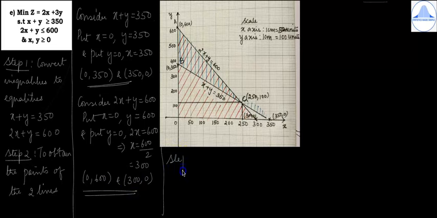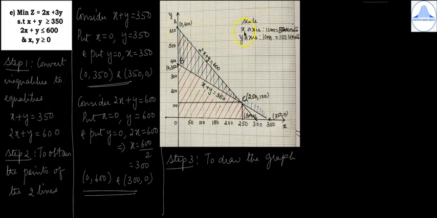Then we move to step 3, that is to draw the graph. So I've drawn the graph above. So now on the x-axis, I have taken the values as 0, 50, 100, 150, 200, 250, 300, 350, and on the y-axis, I have taken 100, 200, 300, 400, 500 and 600.